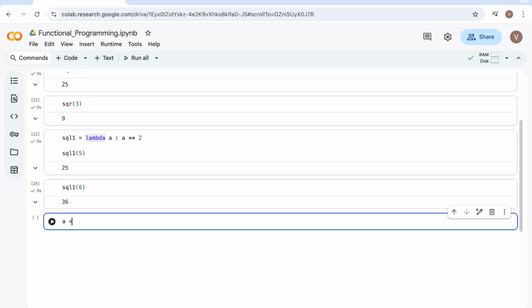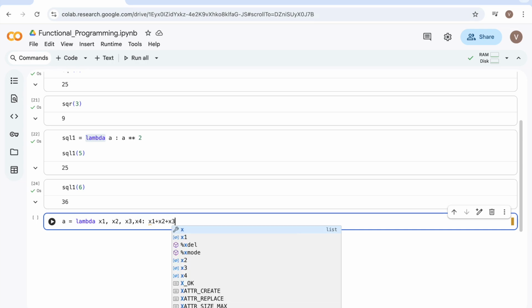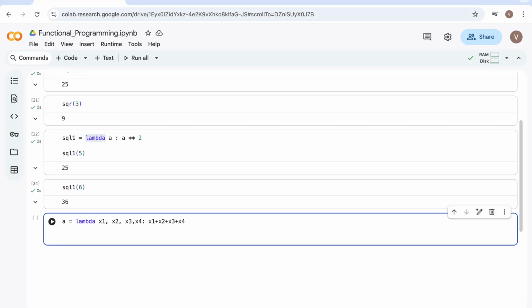Let's say if I'm trying to implement with the help of Lambda, just look at it. x1, x2, x3, x4, just imagine. x1 plus x2 plus x3 plus x4.